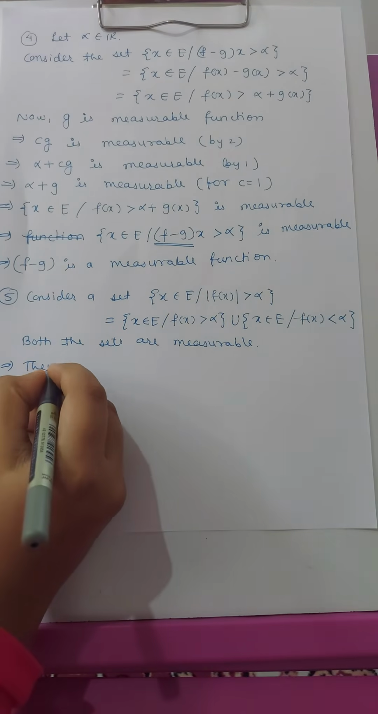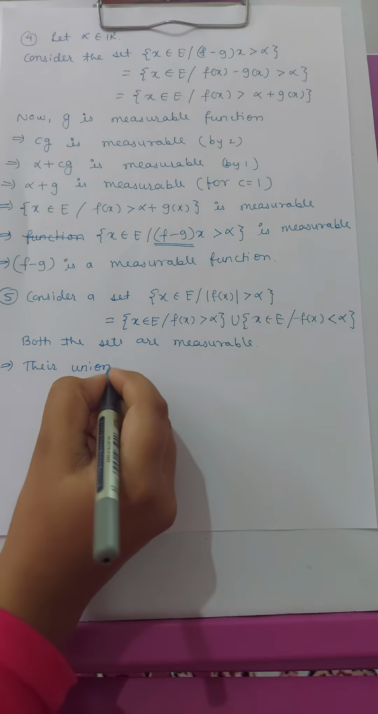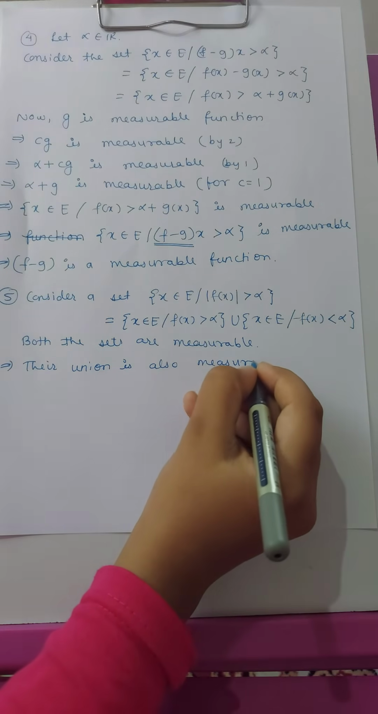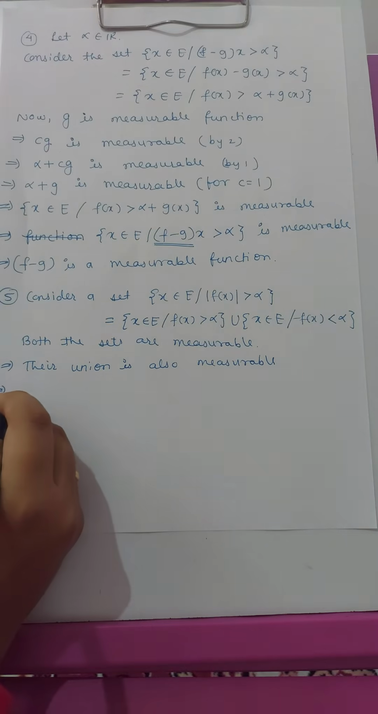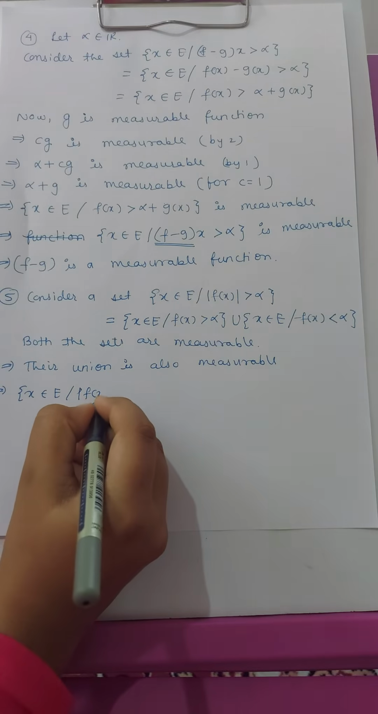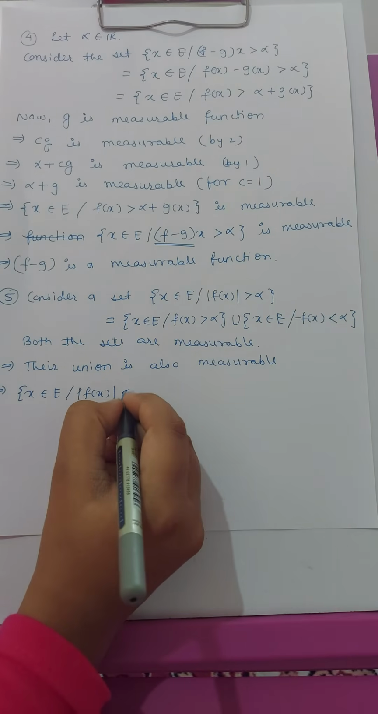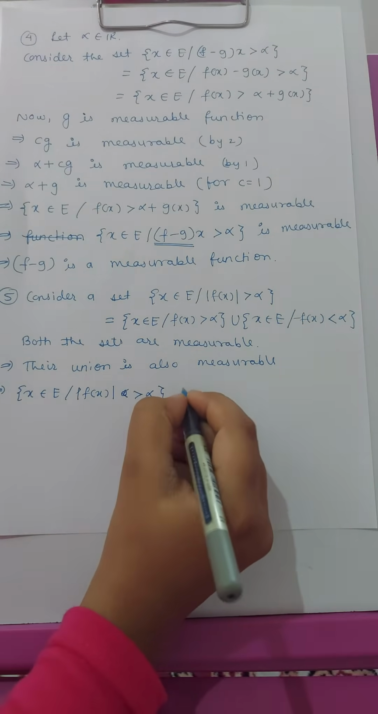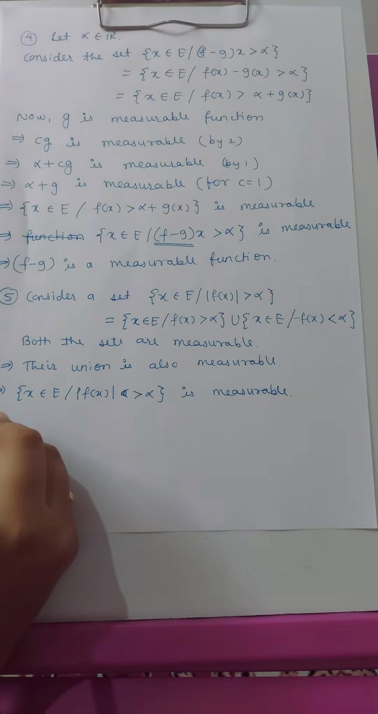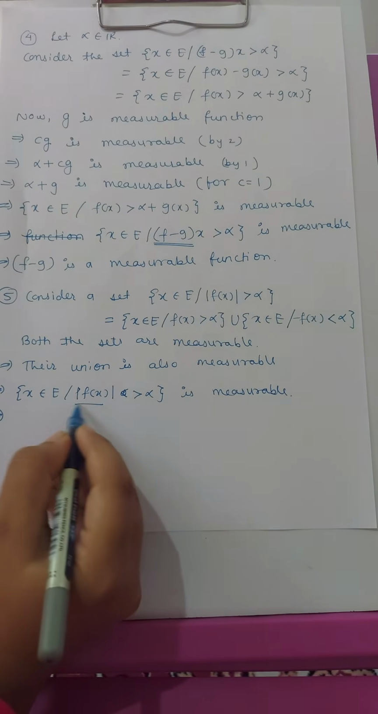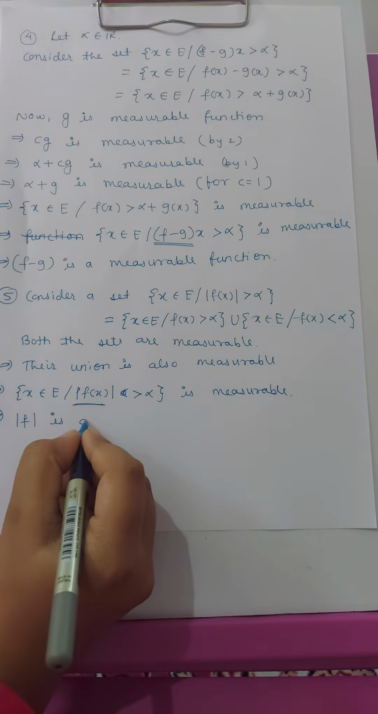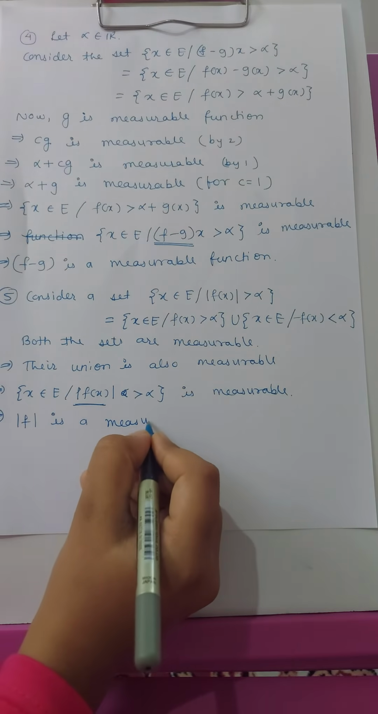So their union is also measurable. Therefore the set where x belongs to E such that mod of f of x is greater than alpha is measurable. And by definition of measurable function, this function mod of f of x is measurable. Therefore mod of f is a measurable function.